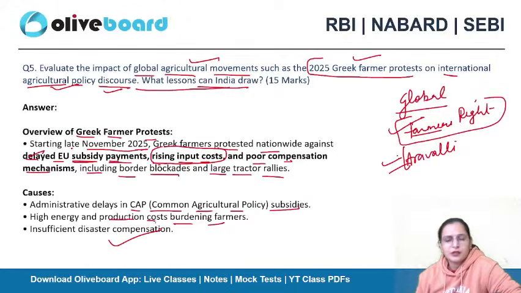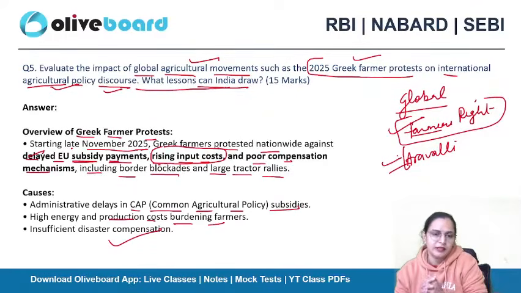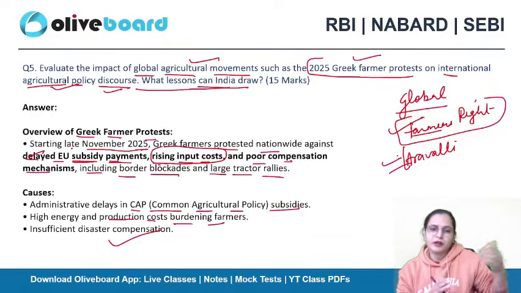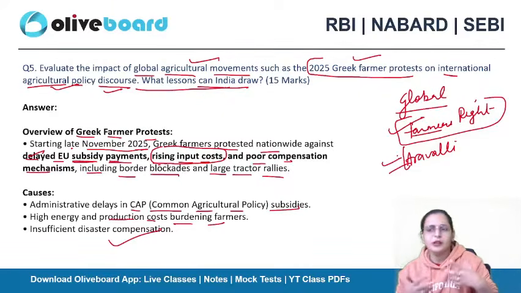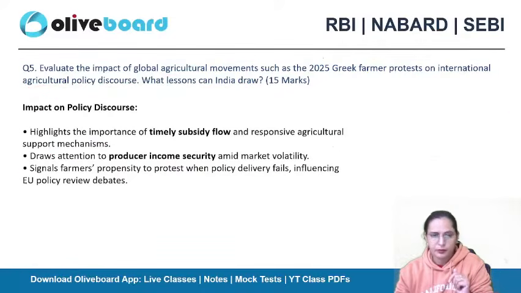Insufficient disaster compensation. Natural disasters are unpredictable, and as a farmer you suffer a lot because you don't have enough in hand. So you come before your government for compensation, and if the government fails to give it at the time of need, you will definitely come forward with a different kind of energy. Because of all these things, Greek farmers came forward and protested. Now, impact on policy discourse.